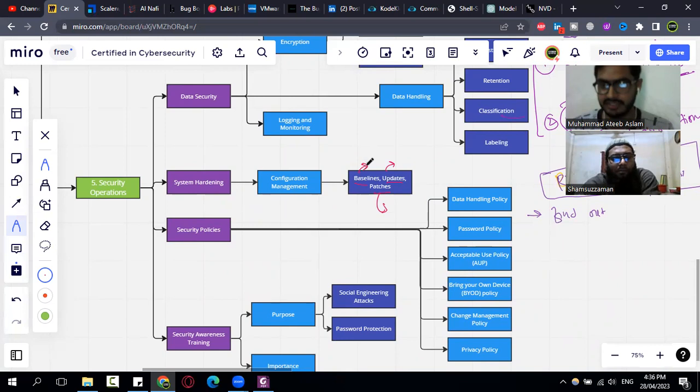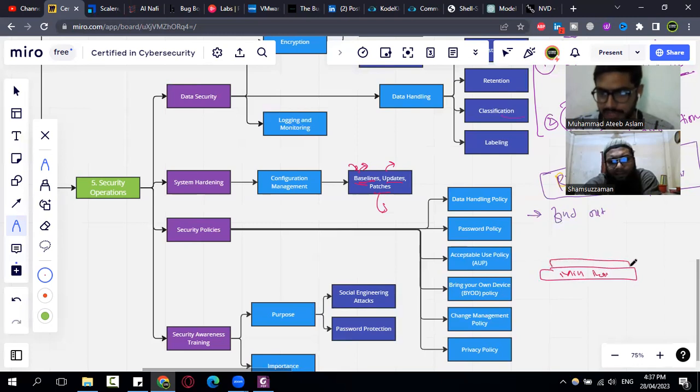You can understand a baseline like this: if we need to install a game, the game states the minimum system requirements. Organizations publish a baseline document stating that these minimum security requirements should be met.